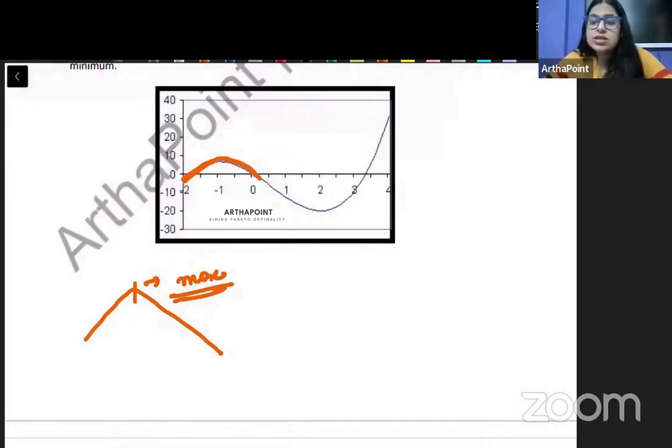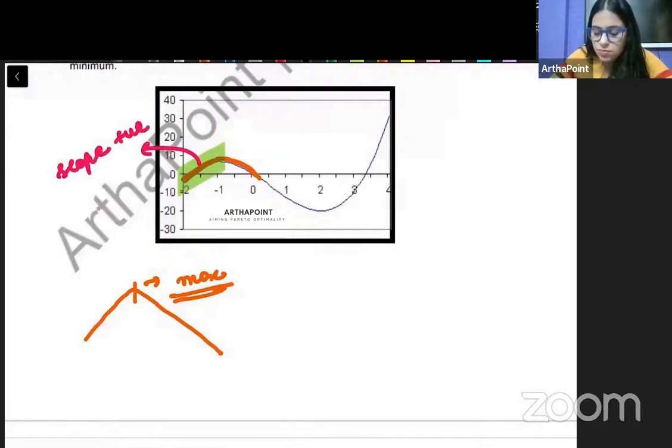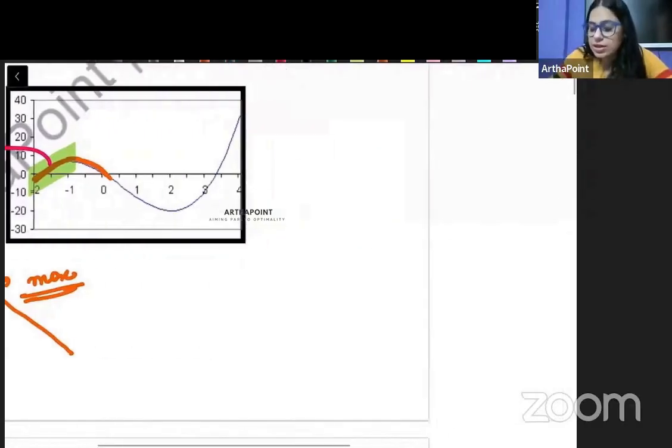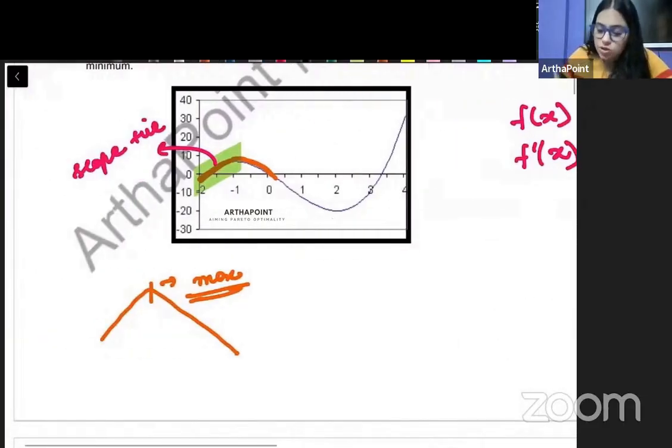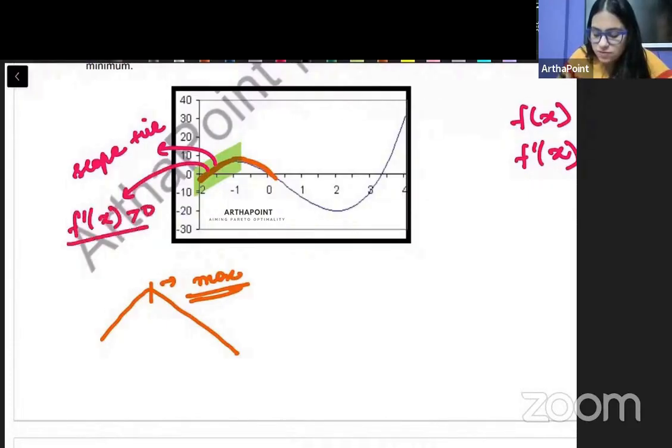And when is a function increasing? कब एक function increase होता है? Whenever its slope is positive. कोई भी function increase कब करता है? It is called an increasing function whenever the slope of the function is positive. और slope क्या होता है function का? If I have a function f(x), then its slope is f dash x. And positive का मतलब हो गया greater than 0. Then it is an increasing function. So we can say that the function is increasing when f dash x is positive.